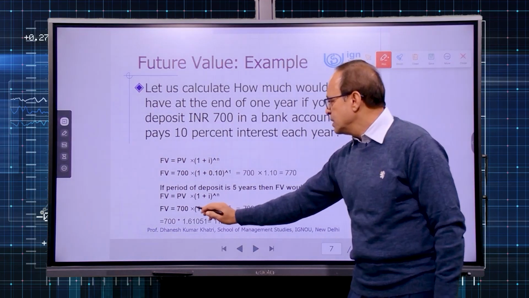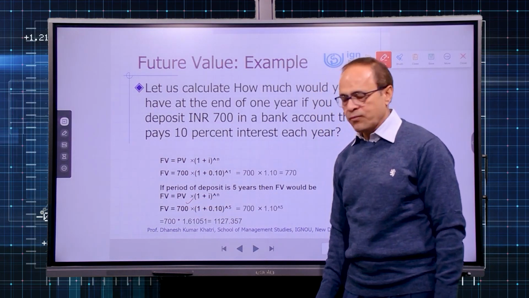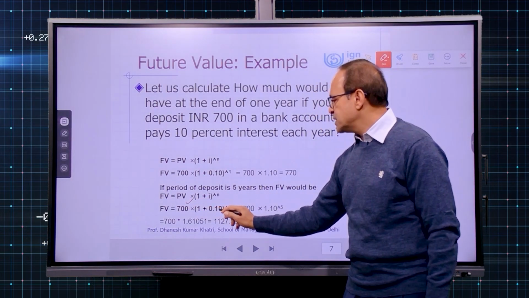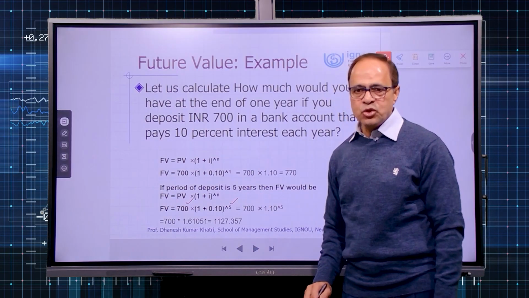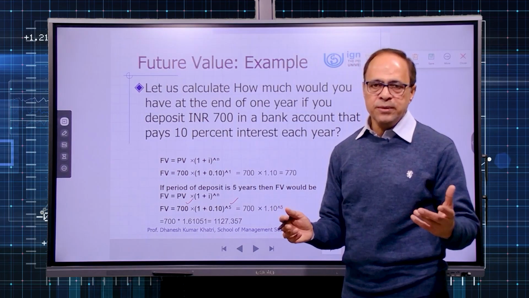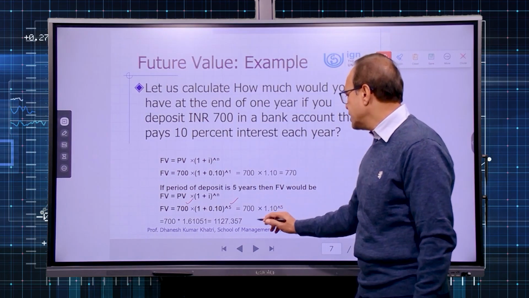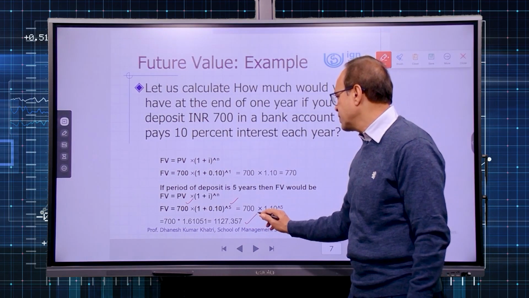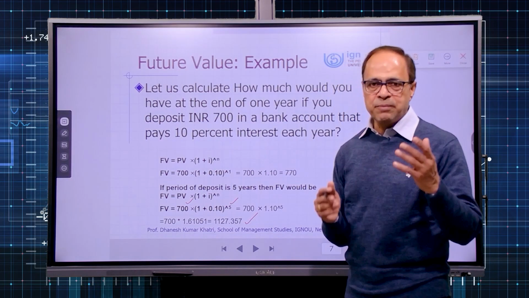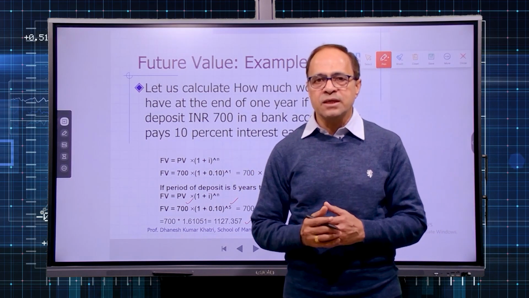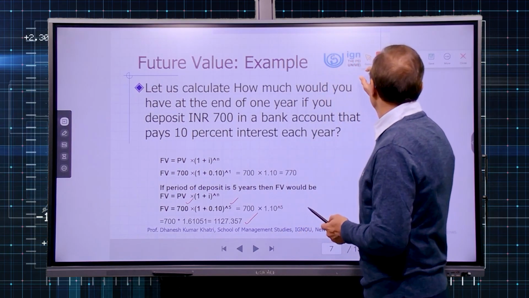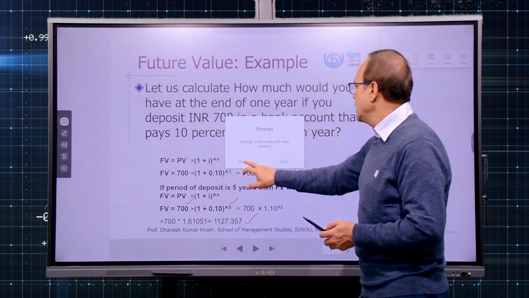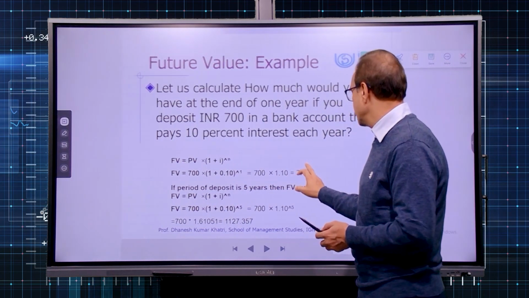You have deposited 700 today, 1 plus 10% is the rate of interest, and the duration is 5 years, so raised to the power of 5. You can use your calculator and you get the answer 1127. So 700 is your principal amount and the rest is the interest earned during these 5 years. That is the way we calculate the future value of a lump sum or single amount.